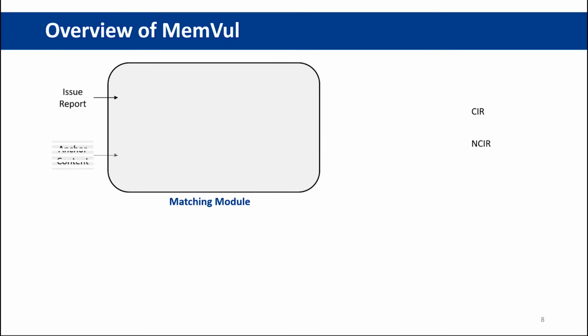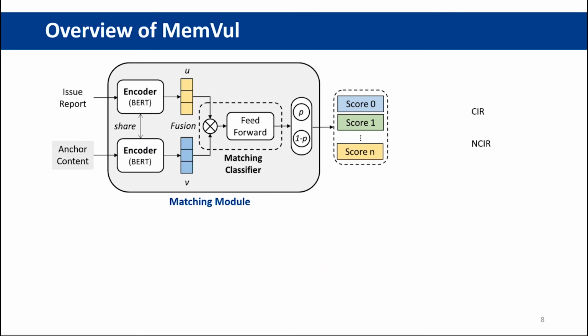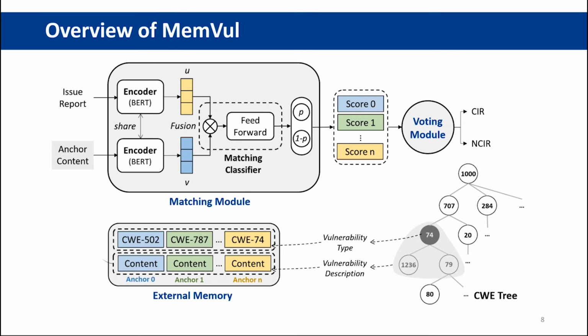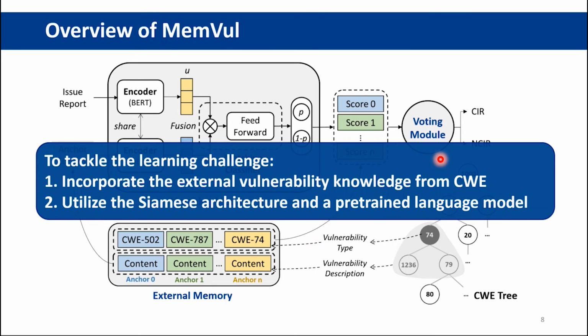Thus, we propose MemVul, which is composed of a matching module, a voting module, and an external memory. The memory component stores the vulnerability knowledge from CWE. The matching module matches the input issue report with each anchor in the external memory, and the voting module makes the final decision. We tackle the learning challenge by incorporating the external vulnerability knowledge from CWE and utilizing the Siamese architecture and a pre-trained language model.